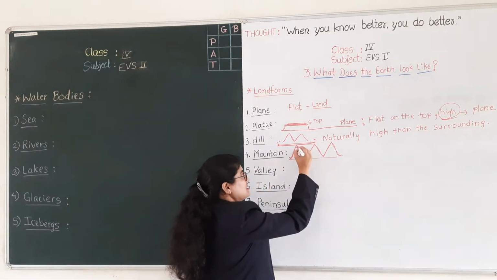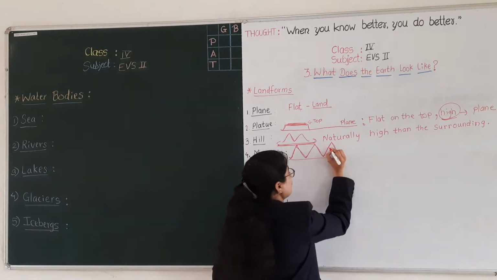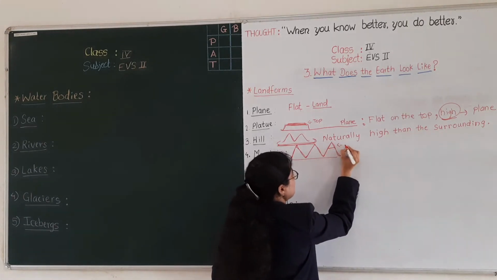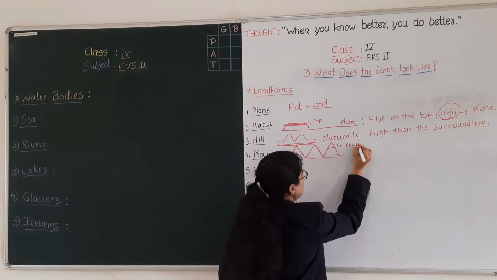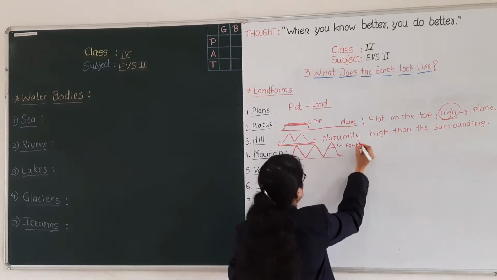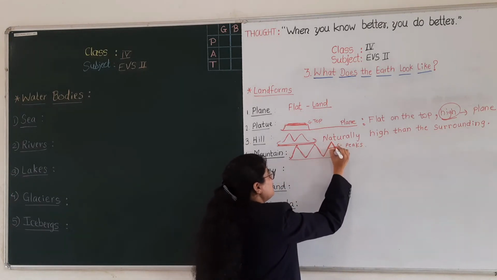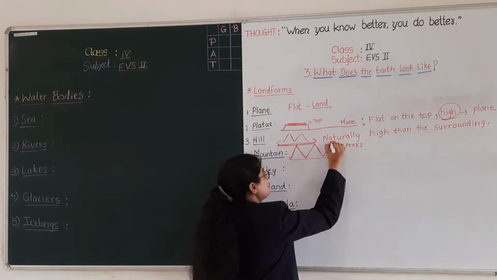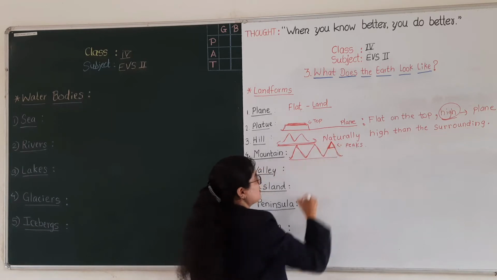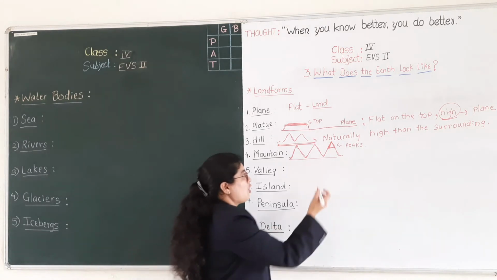These mountains have peaks. What do these mountains have? Mountains have peaks, which means sharp edges. The mountains are sharp at the top.